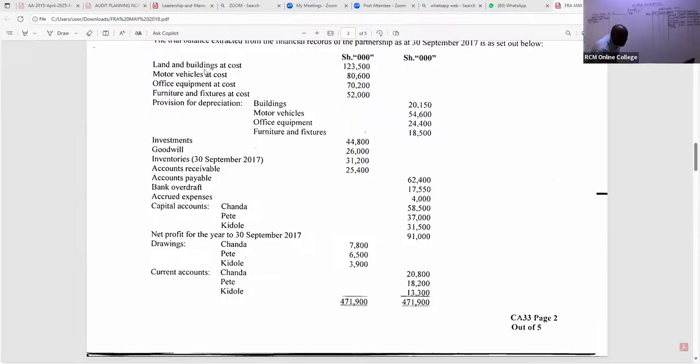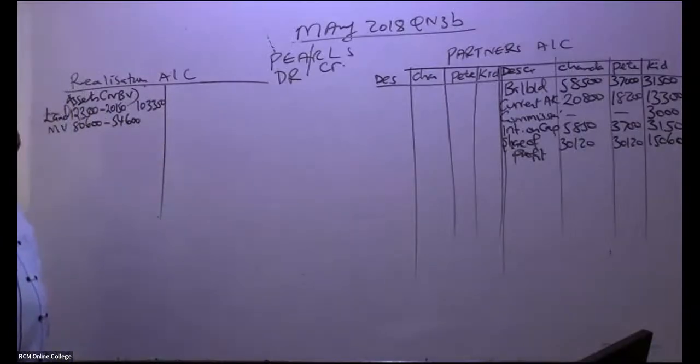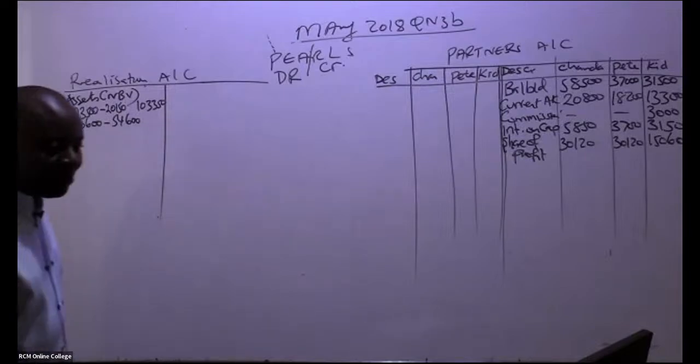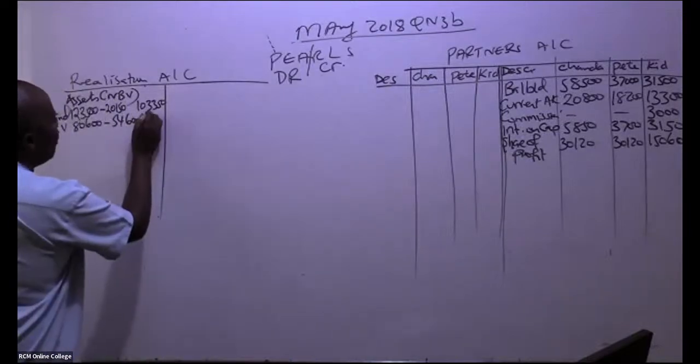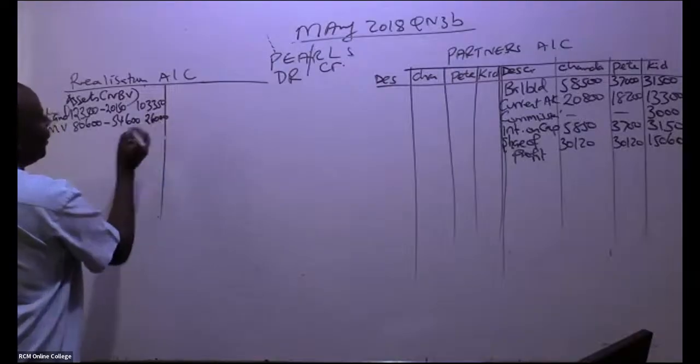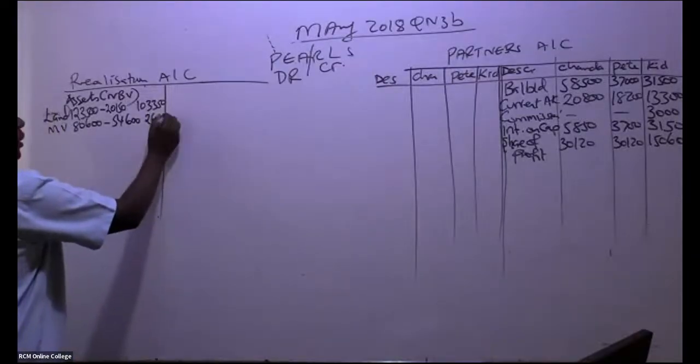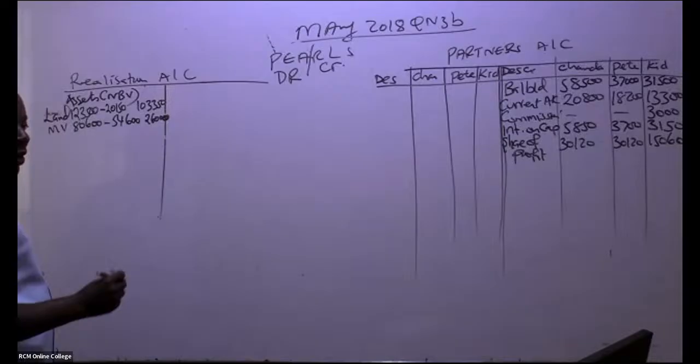Motor vehicle depreciation is 54,600. Is there somebody who can give me a number to write for motor vehicles? I'm being given 26,000. Thank you so much. Great. We are doing very well.